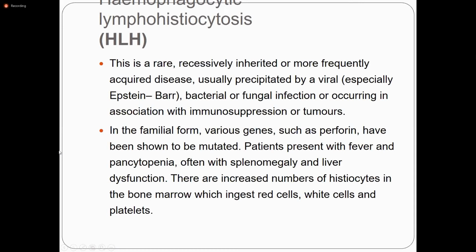There are two forms. Either it is inherited or due to acquired diseases. Acquired disease is especially by viral infection, and in the familial form, there are genes such as perforin. There is a perforin mutation, and patients present with fever and pancytopenia with splenomegaly and liver dysfunction. And there is an increased number of histiocytes in the bone marrow, which injure red cells, white cells, and platelets, causing the pancytopenia.